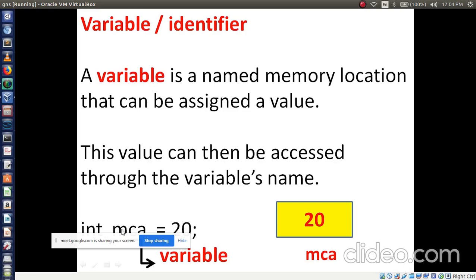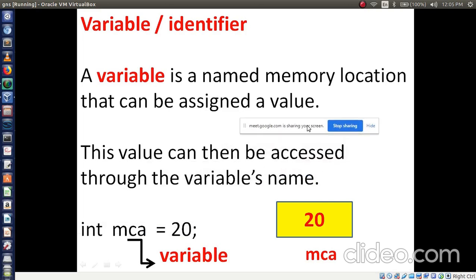So what do you mean by variable? A variable is a named memory location that can be assigned a value. The value may be an integer, a floating point number, or a character, and so on. Right?